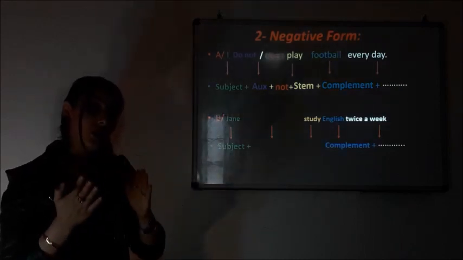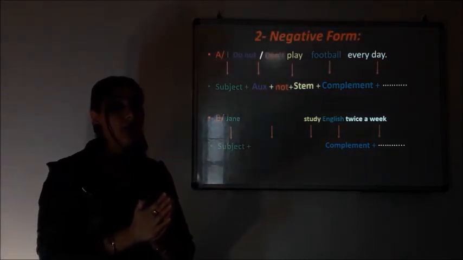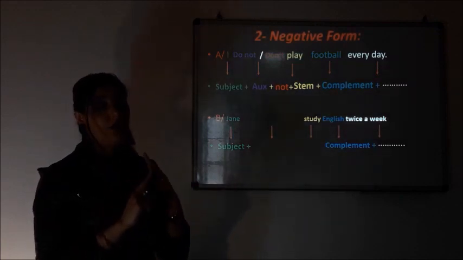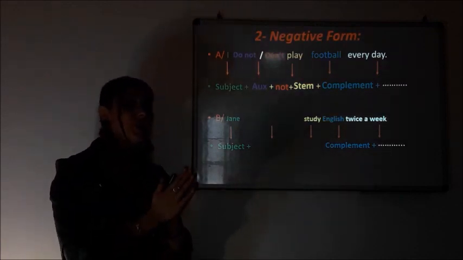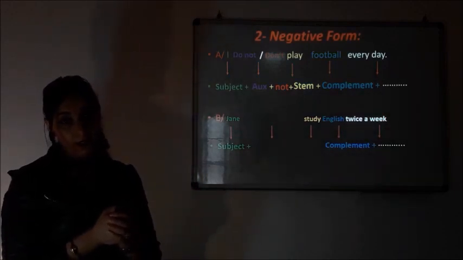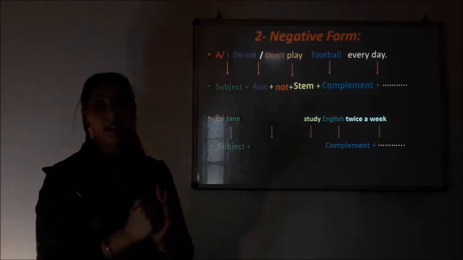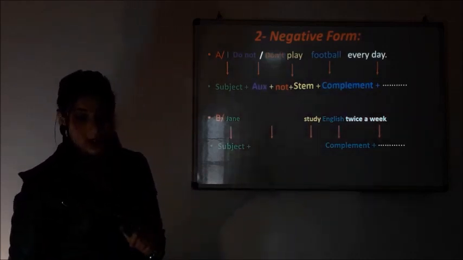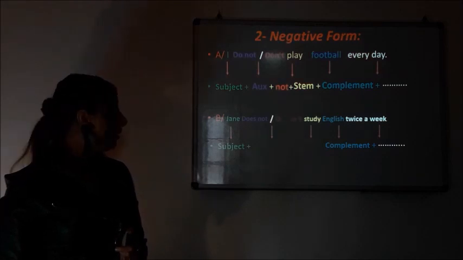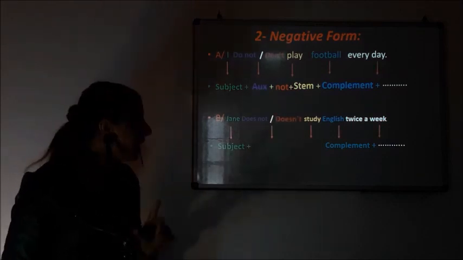So do with she in present simple, I must add either an S, an ES, or an IES. And do finishes with an O, so I add ES simply, plus my adverb not. So we say Jane does not or doesn't study.